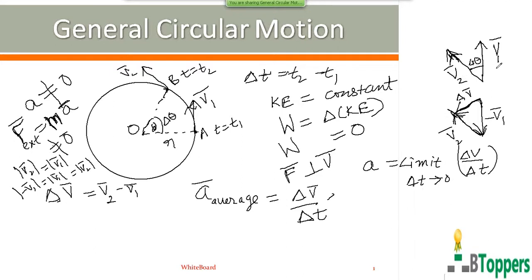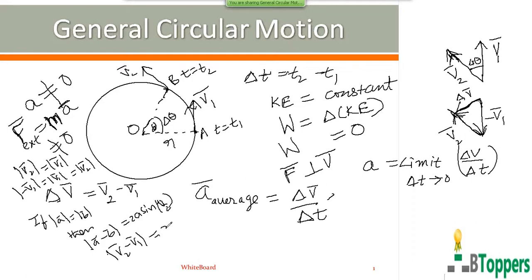So, as I discussed earlier in vectors, if two vectors A bar and B bar have the same magnitude, the magnitude of the vector difference A bar minus B bar is equal to 2A sine theta by 2. So let V denote the magnitude of velocity at each point A or B, because the magnitude of velocity is constant in uniform circular motion. So mod of V2 bar minus V1 bar can be written as 2V sine delta theta by 2.